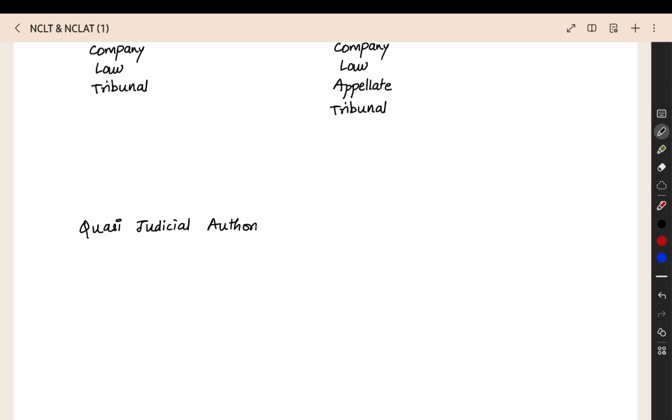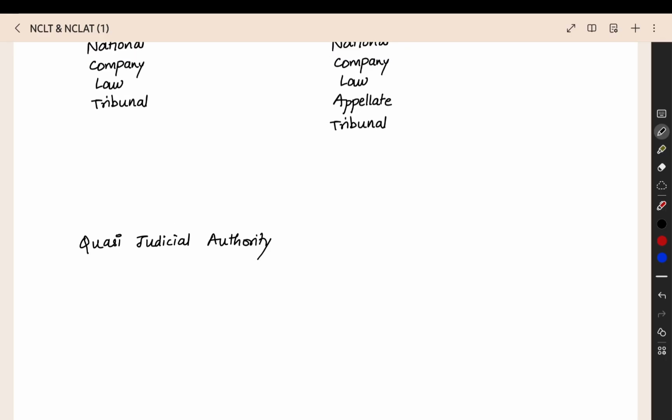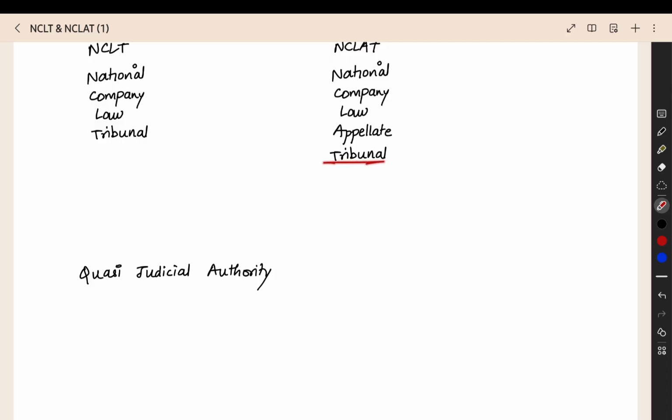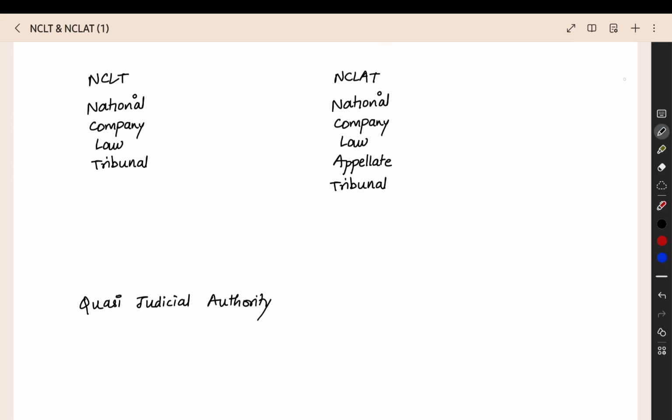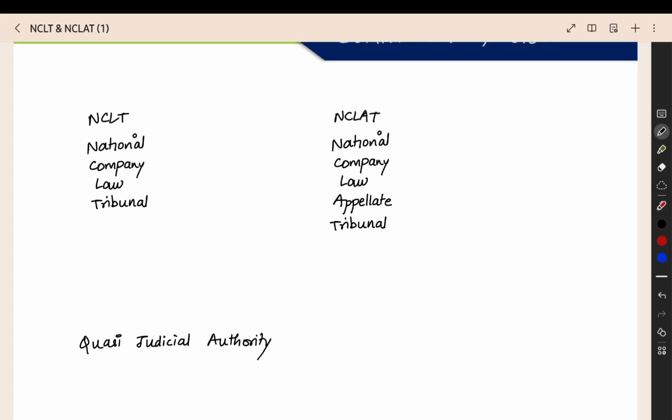Quasi-judicial authority means that they are in the judiciary only, they are in the court-like system only, but they do not have the same power as a court. Some power may be there, but they are not completely courts. So that is the meaning of tribunal. They are like a court, but not completely like a court, so it is called a quasi-judicial authority. Partly it will be like a court. You will get a court-like feeling when you are dealing with the NCLT and NCLAT.